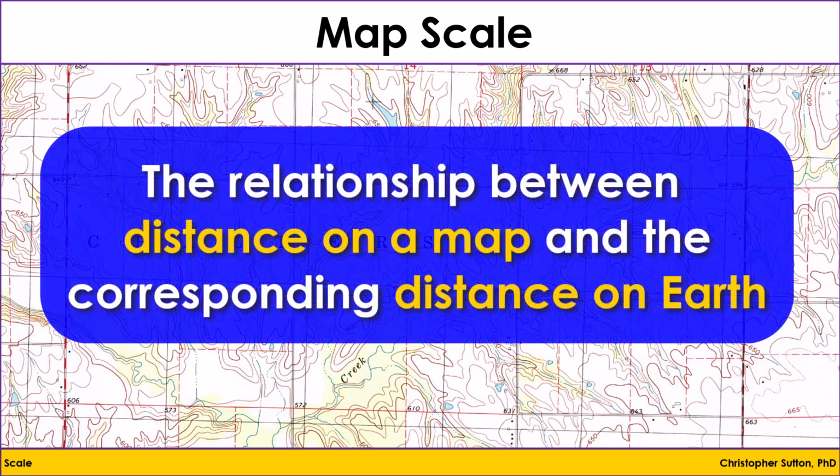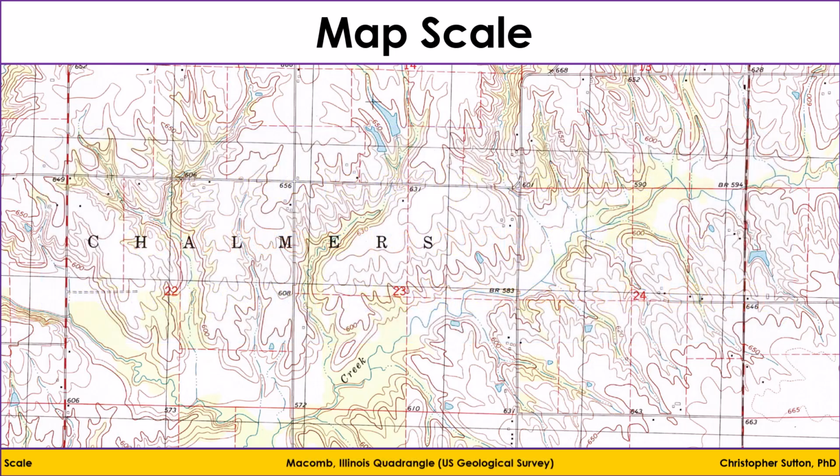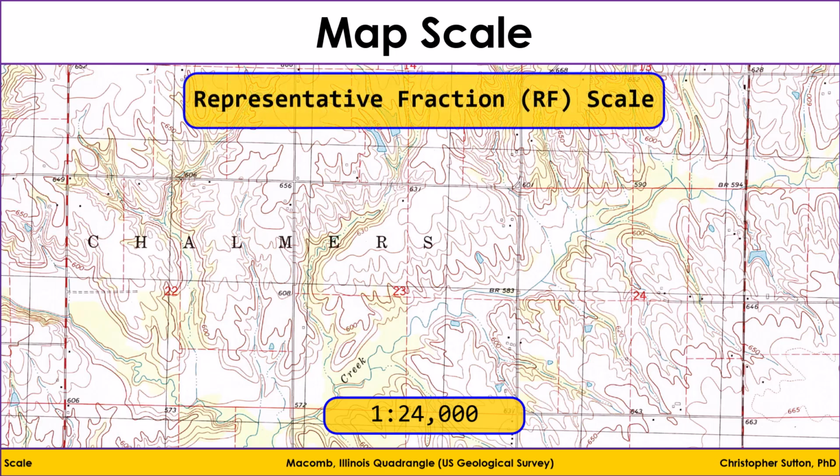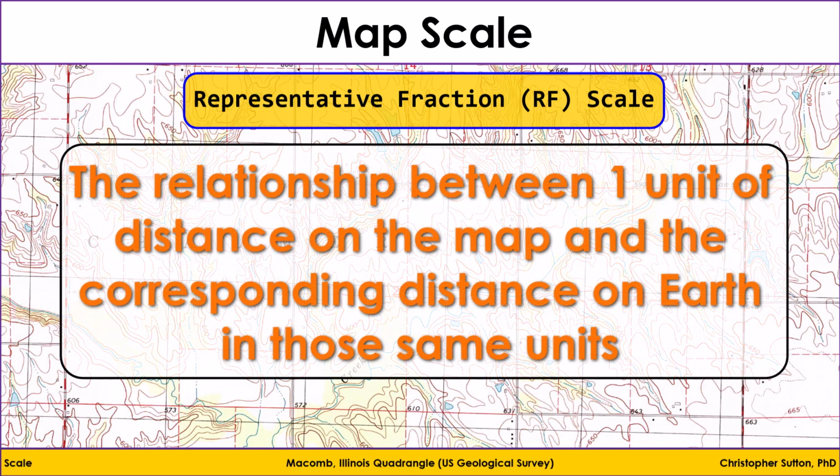Map scale is the relationship between map distance and Earth distance. Map scale affects the amount of detail that can be portrayed. Here we have a portion of the Macomb, Illinois quadrangle from the U.S. Geological Survey. The scale of this map is 1 to 24,000. This scale depiction is called the representative fraction, or RF scale. RF scales display the map scale as the relationship between one unit of distance on the map and the corresponding Earth distance in those same units.